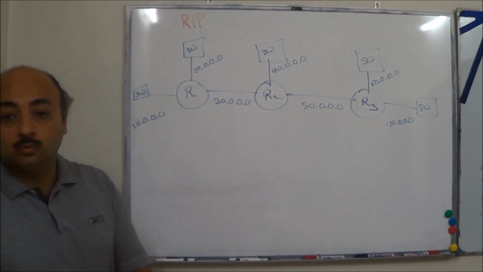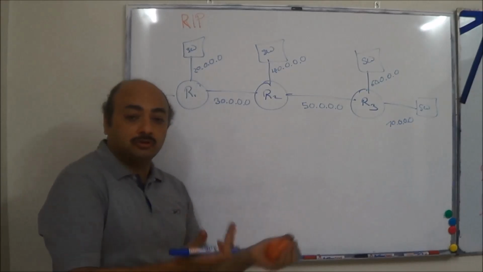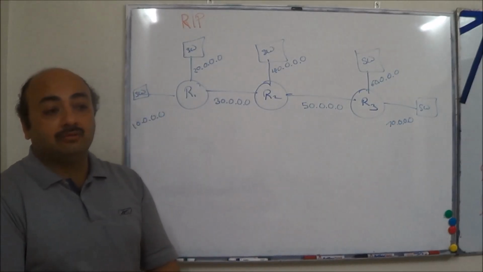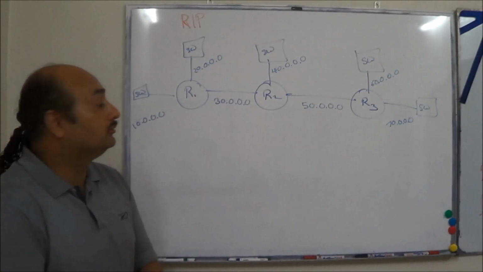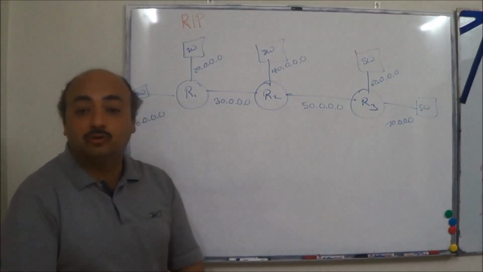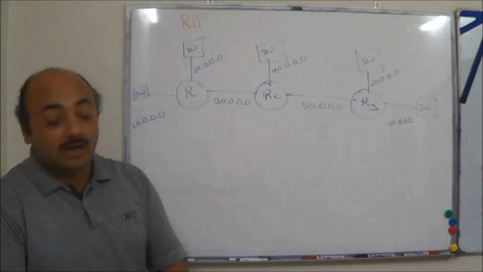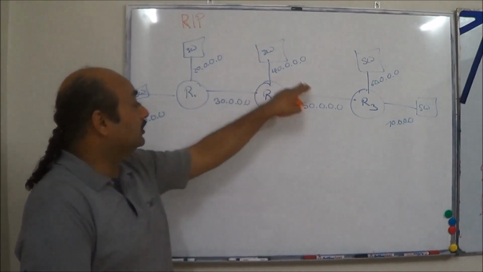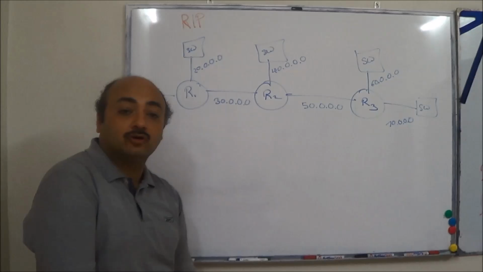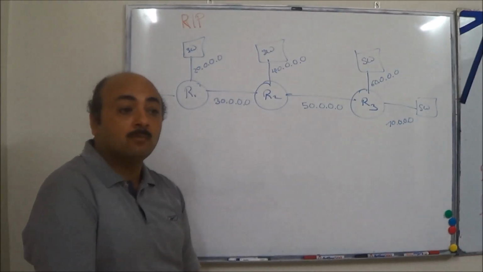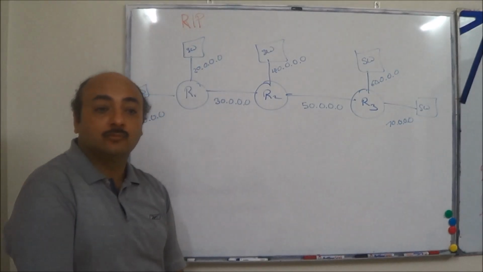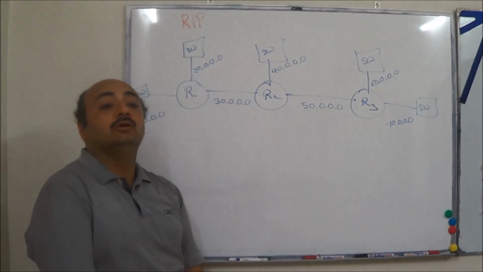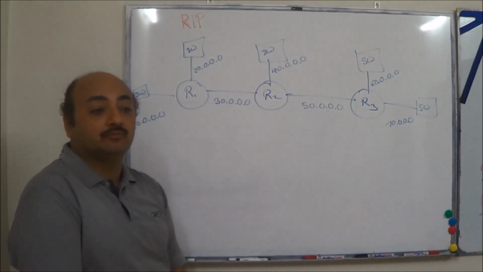Right. Now to put it in another way, for R2 to advertise these networks, what does it have to do? What networks? 20, 30, 40 and 50. What configuration has to be done on R2? Go to global configuration mode, then type router rip, one at a time.